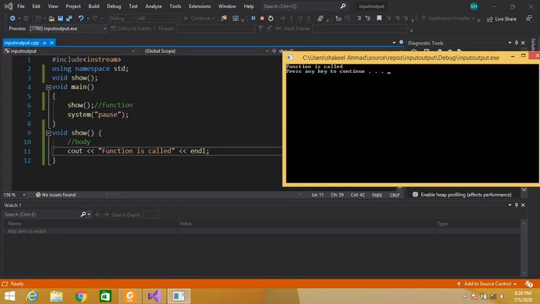Although the control will flow throughout this program, our program execution always starts from the main function. So our control will start execution from here, and here we have function call show. So the control will directly jump to the definition of this function, show function, and it will execute all the statements in the body of this show function. So it has displayed function is called, and here is the closing brace of our show function. So the control will jump back to this function call and start execution after this call. So after this our program has terminated.